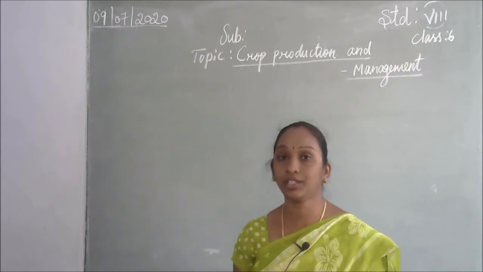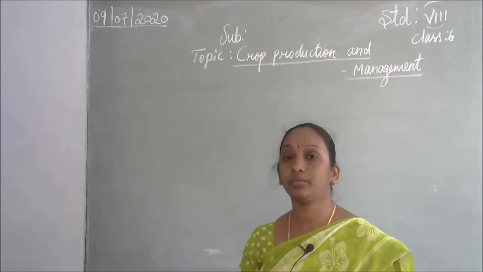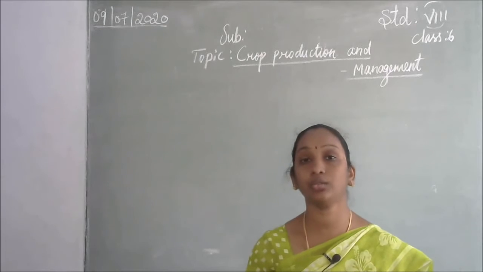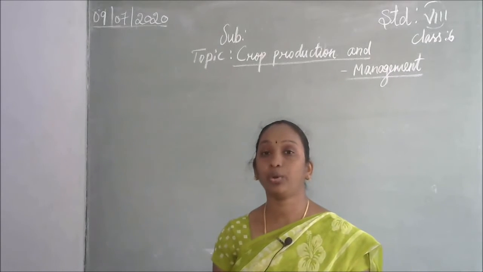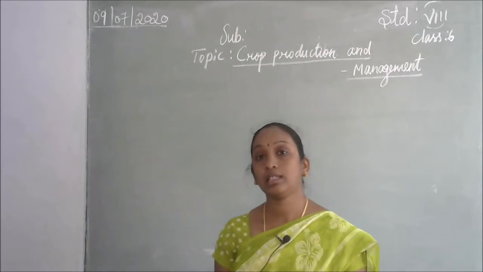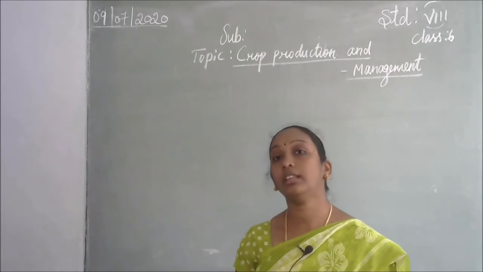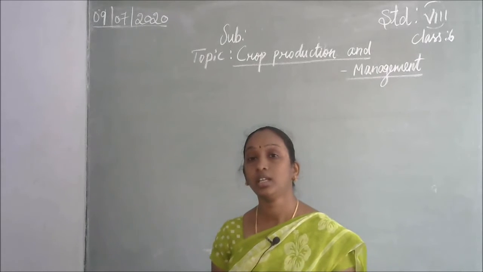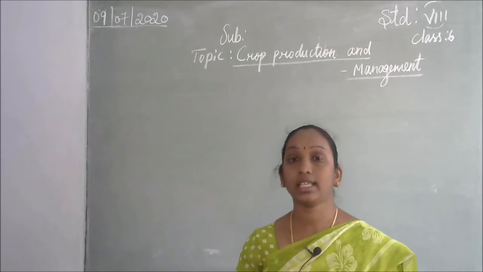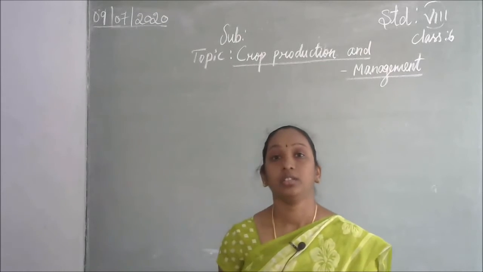The next step is irrigation. What is meant by irrigation? The supply of water at proper intervals. We should give water to the plants, which is very essential compared to the other nutrients. So irrigation is very important. In the last sessions we discussed irrigation and its types: the traditional methods and the modern methods. In the last class we discussed four traditional methods of irrigation. In this class, we are going to discuss the modern methods of irrigation.